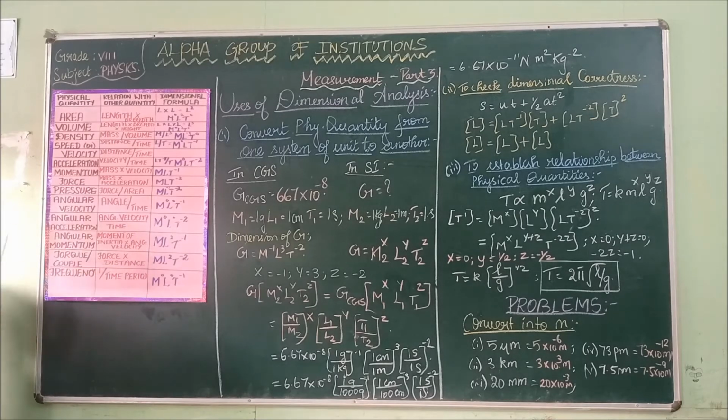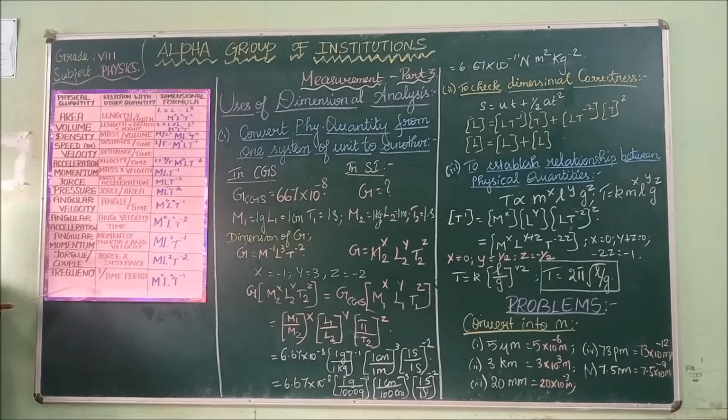Next is your torque. What is torque? Torque is equal to force into distance. Torque is the product of force and distance. The dimension for torque is M L squared T power minus 2.